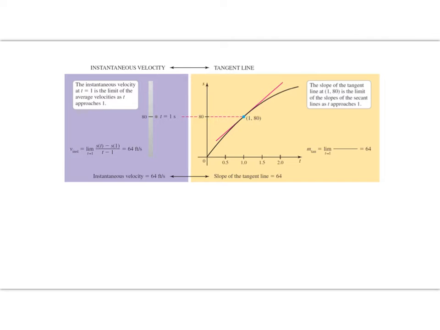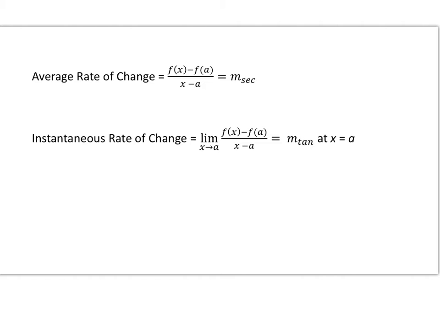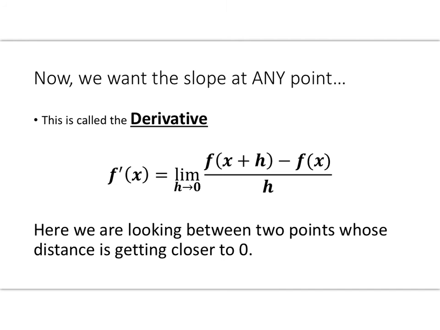So again, just showing us our picture, the slope of the tangent line gave me my instantaneous velocity over here, and it was as that distance got closer and closer and closer. I started with a point way over here, and I kept making the difference between my x values closer and closer until it was right at that same point to get my instantaneous velocity, which was the slope of the tangent line. And again, here were those formulas. The average rate of change was the slope of our secant. The limit as x approached a was the slope of my tangent line. And now we want to find the slope at any point.